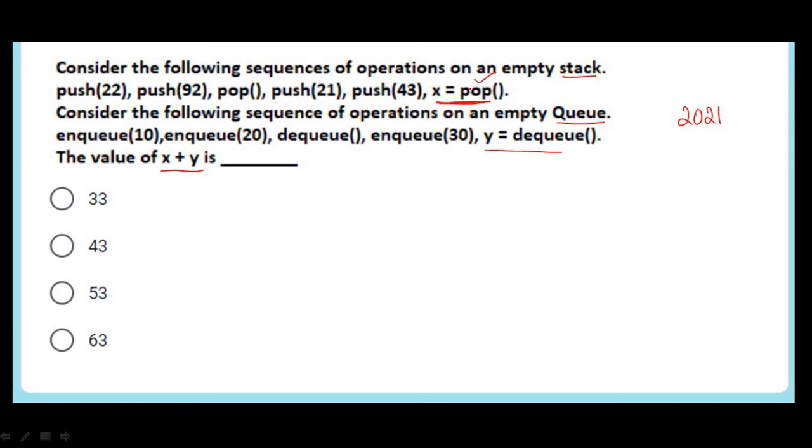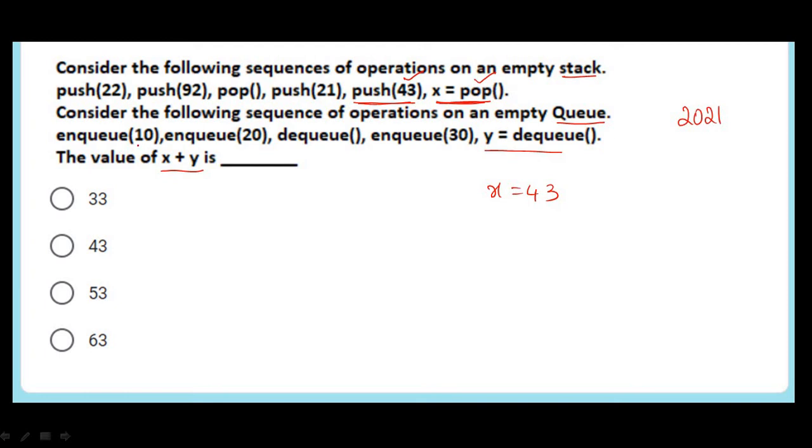Everybody knows the meaning of pop: deleting an element from the top of the stack. Now in this example, which element will be on the top of the stack? Obviously, the element which was recently pushed will be the element present on the top of the stack. So 43 was the element that was pushed recently. So x will get the value 43.